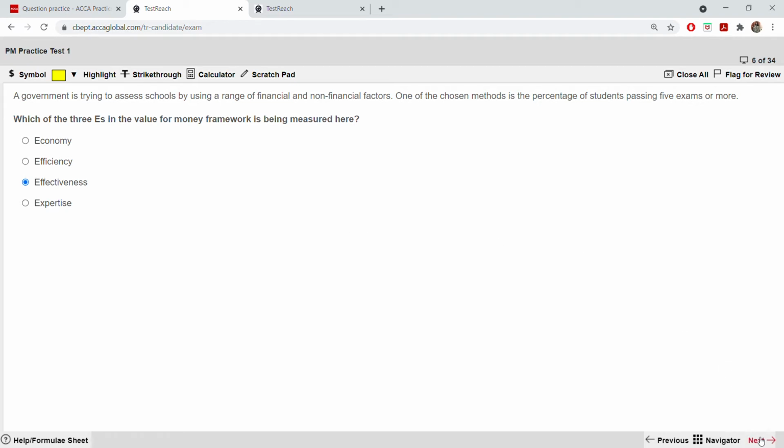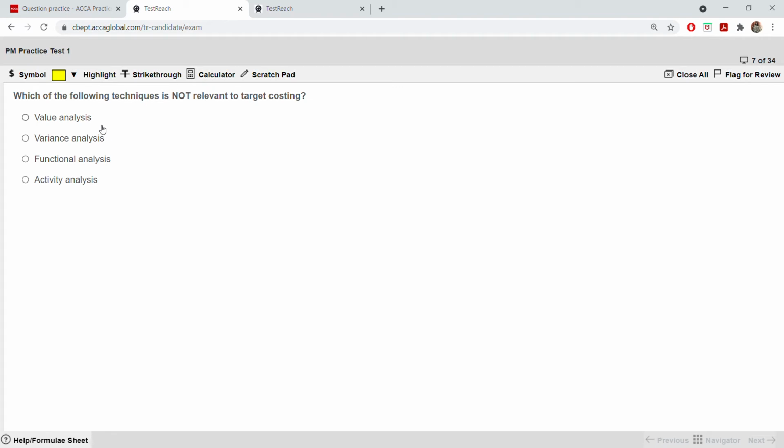Which of the following techniques is not relevant to target costing? Value analysis, variance analysis, functional analysis, or activity analysis. It is variance analysis.